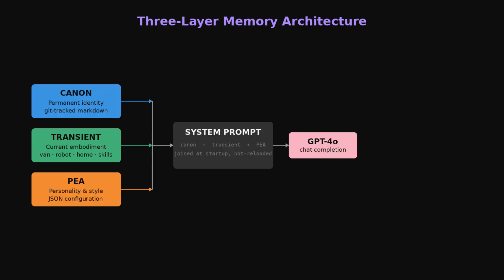Before the first word is spoken, 3 memory layers are assembled into the system prompt. Canon is Taya's permanent identity, facts about herself, preferences, and history stored in Git-tracked Markdown files. Transient is her current embodiment. When Taya is in the van, the robot chassis, or the house, files describing those capabilities and sensors are dropped into a directory, and she reads them automatically. Presence, expression, augmentation defines her personality and communication style from a JSON file. All 3 are joined and injected as the system message before any conversation starts.